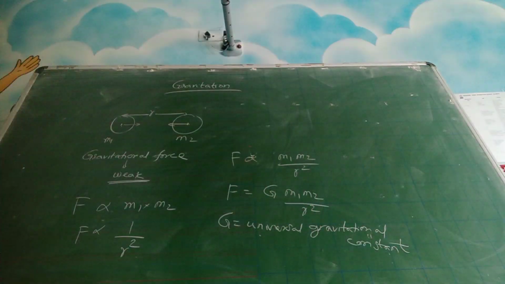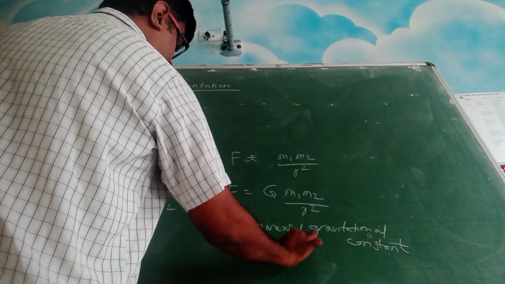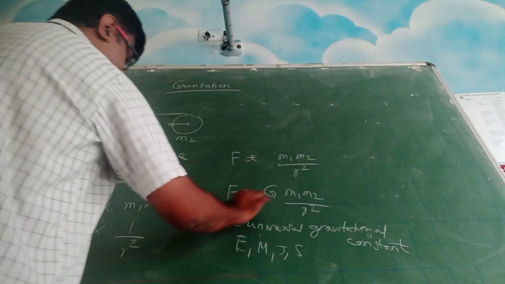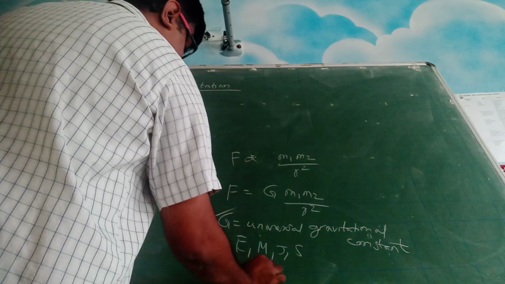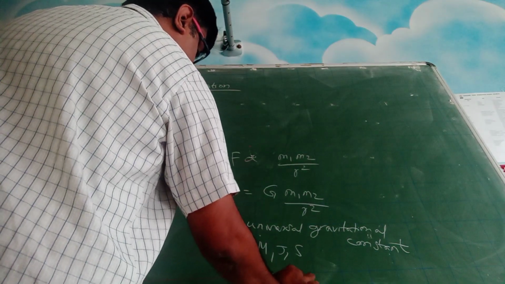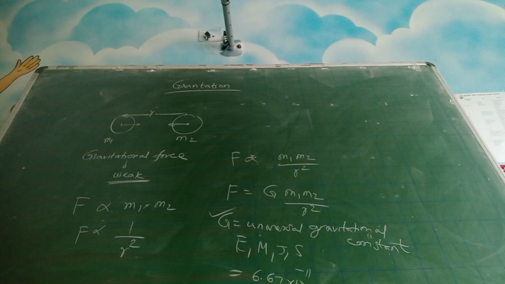Universal gravitational constant means whether you take Earth, Mars, Jupiter or Saturn, the value of G remains the same, and the value of G is 6.67 into 10 to the power of minus 11. So this is the magnitude part.